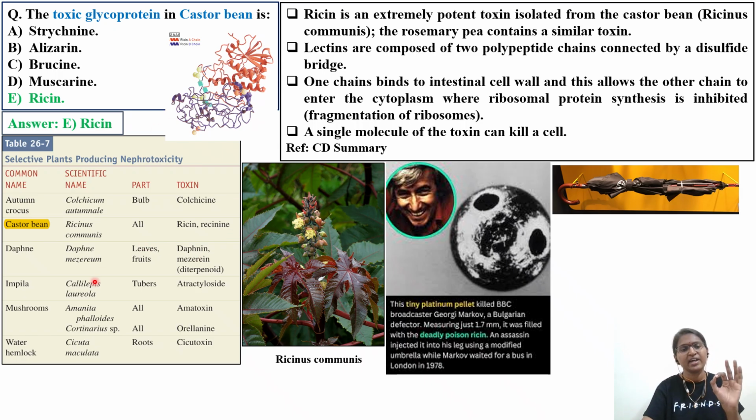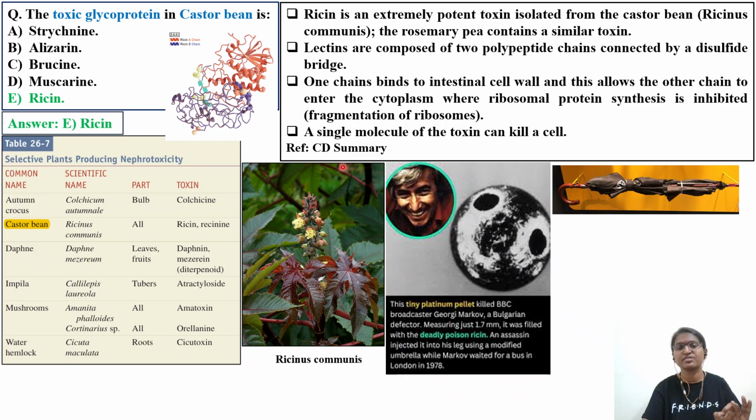So pause here. In addition, also read about the other things there, like water hemlock, mushrooms, impala, daphne, and autumn crocus. Pause and read which parts are responsible, what the source is, and what toxin is released from that particular plant part. Okay, so let's restrict ourselves again, going back to ricin only.